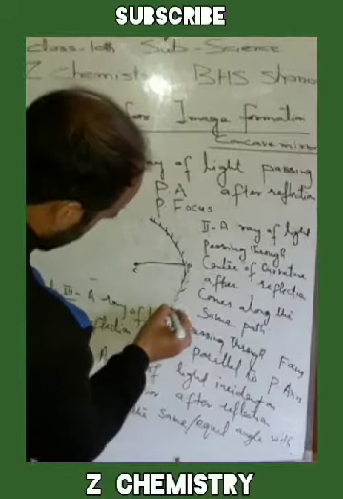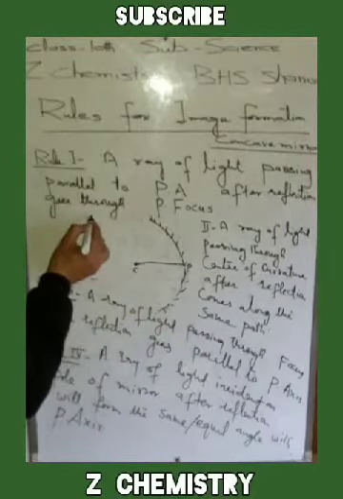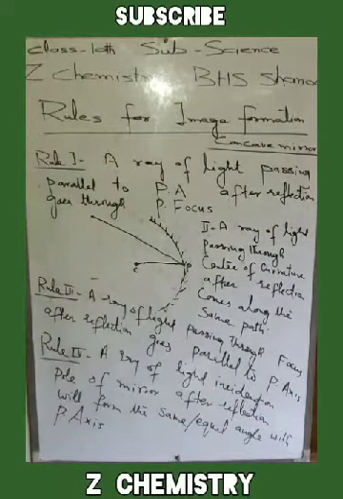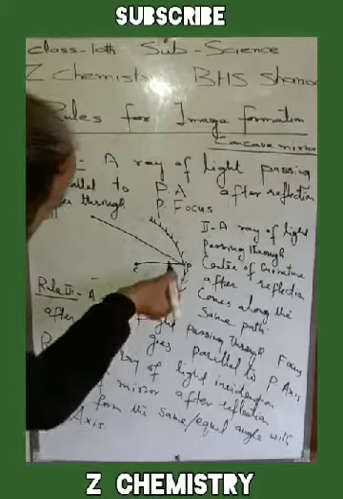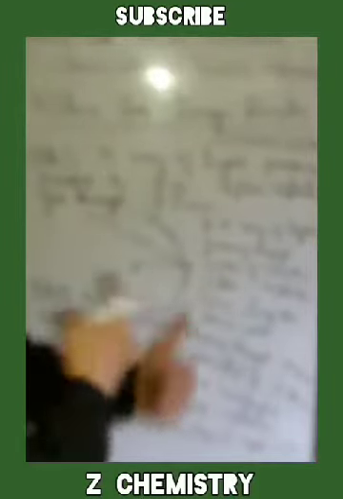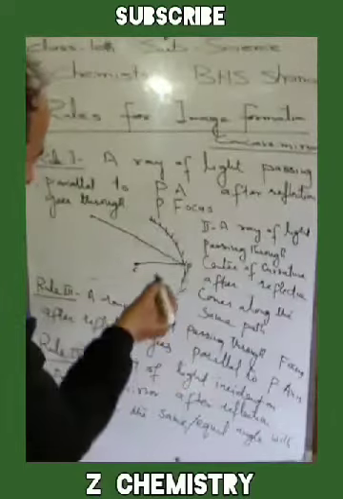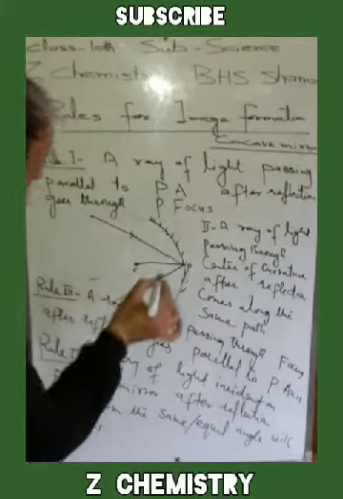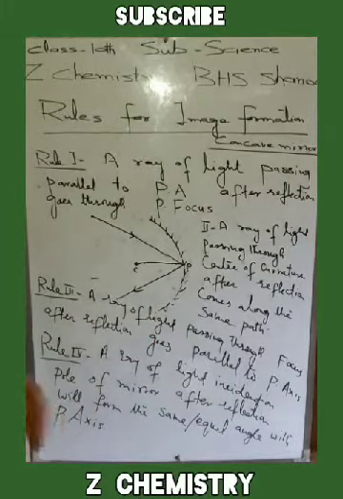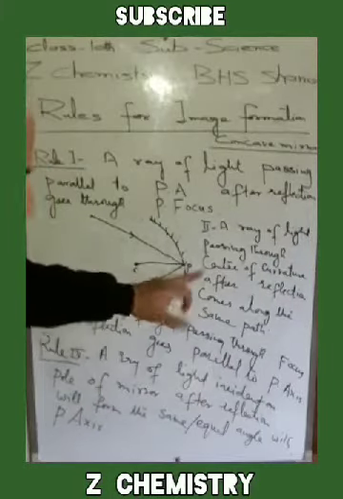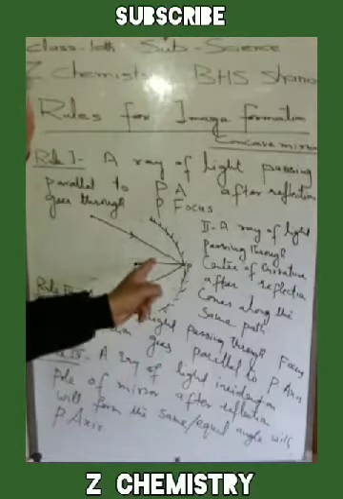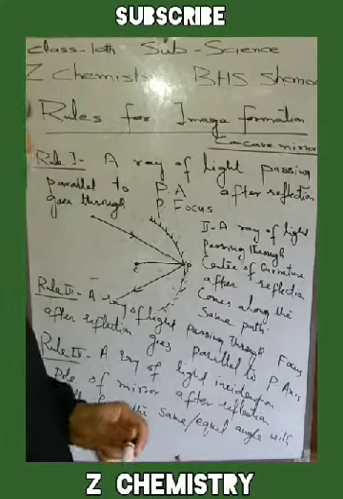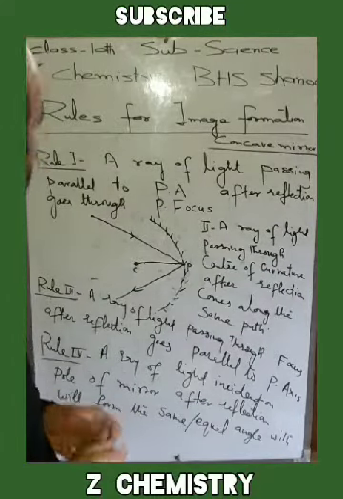Center of curvature. A ray of light that comes from an object, when it gets incident on the pole of the mirror, forms an angle with this principal axis. After reflection, it will form the same angle, or equal angle, with this principal axis. A ray of light incident on the pole of the mirror, after reflection, forms the same or equal angle with the principal axis. These were certain laws, or rules, for image formation in case of concave mirror.